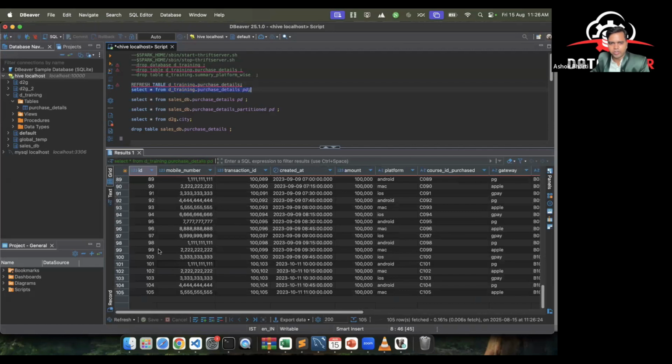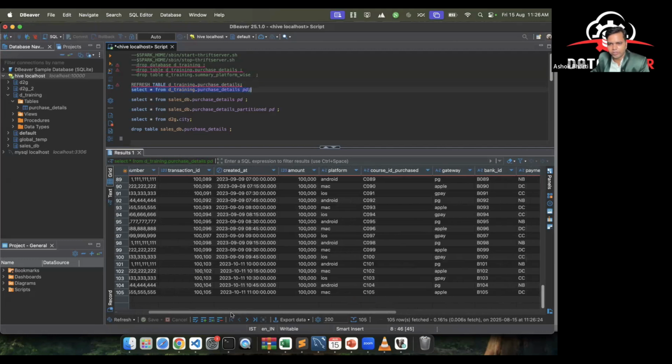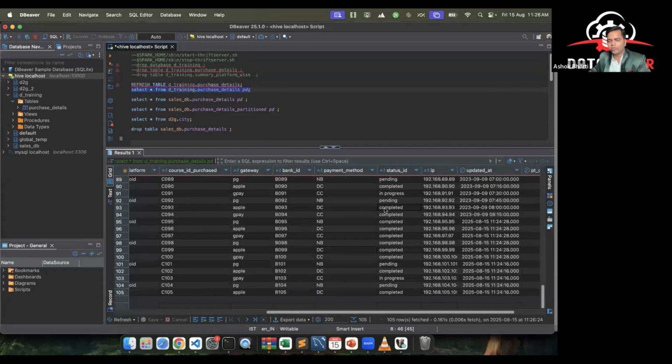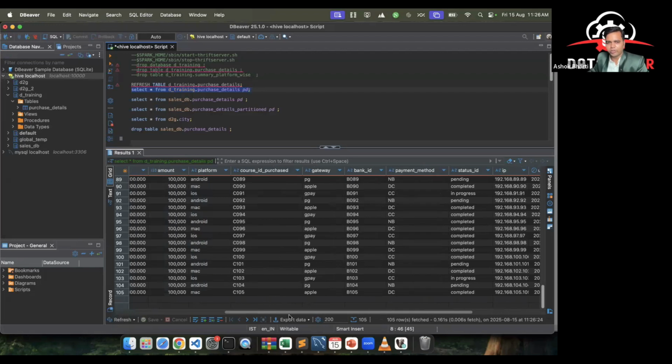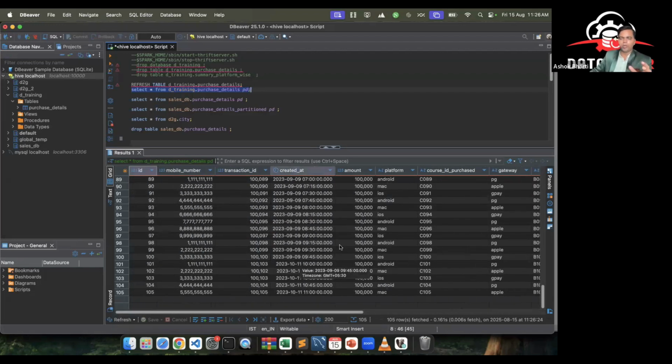So I did. See, on our data lake also, in Hive itself, 5 more rows have come. We have got these 5 rows which are newly inserted. And we can see data which is already present, its status is also changed. So we have changed the status from pending to completed. So this was only a small demo, but this same code is capable of, if you have 300, 500 pipelines, this code will only work. You need not require to write 500 different codes for different pipelines. Okay, so that is what you will going to master.